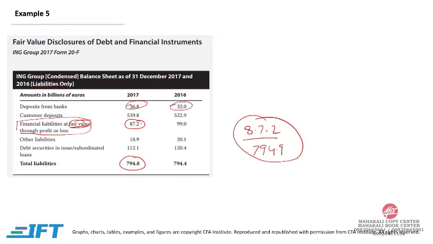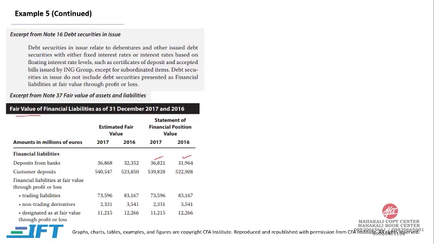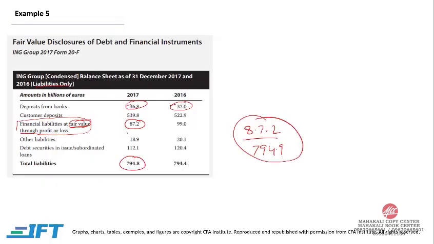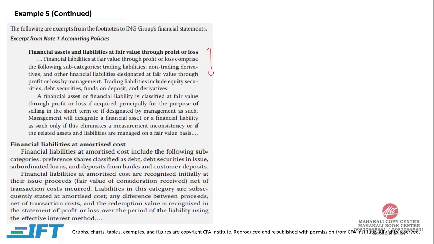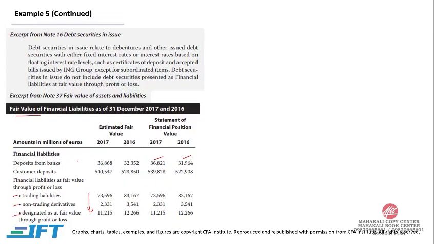Now 87.2: financial liabilities at fair value consist of three items: trading liabilities, non-trading derivatives, and those designated as fair value through profit and loss. So if you add them up, you are going to get approximately 87.2. And it is written over here that financial liabilities at fair value through profit and loss comprise the following subcategories: trading liabilities, non-trading derivatives, and other financial liabilities designated at fair value through profit and loss by management. Now these are the subcategories.